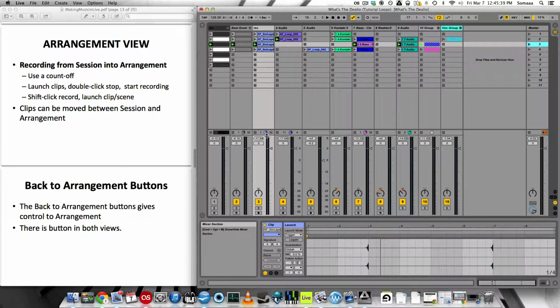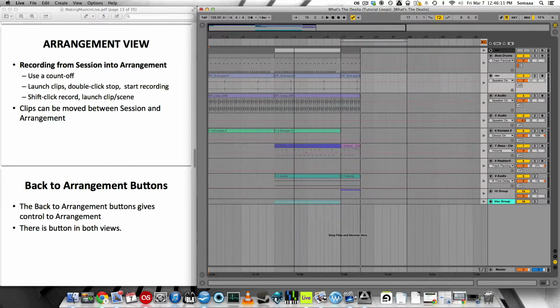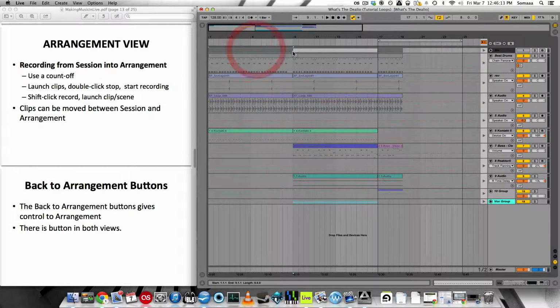You want to try to launch the next scene before it reaches the top, not as it reaches the top. You're not trying to get perfect timing, because Ableton will do that for you. So now when I tab over to arrangement view, you see what I played is now recorded in. I played scene 1 once entirely, and then I played scene 2 once entirely. And then I played about a quarter of the way through of scene 3.